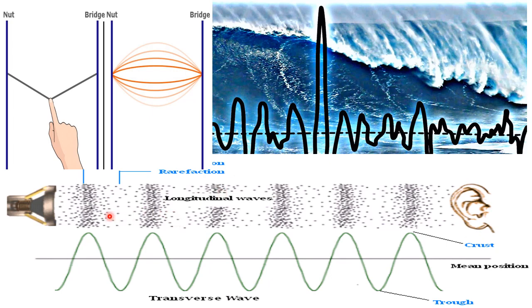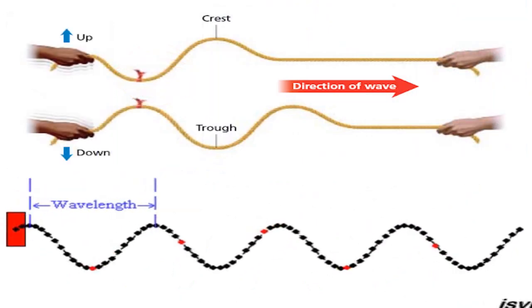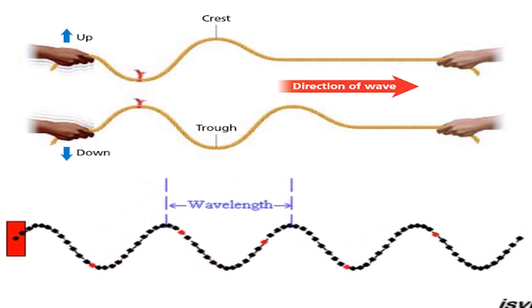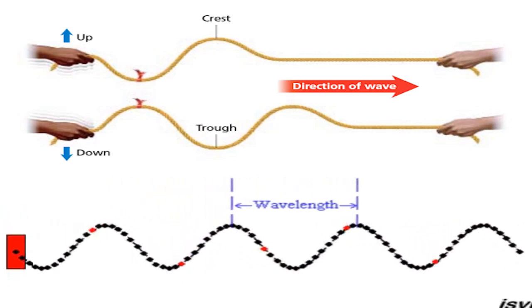And in sound waves, when they produce sound, the particles in air move in this way. Each particle has collisions with other molecules. In this video, you can see the direction of the wave formed when you move a rope up and down.